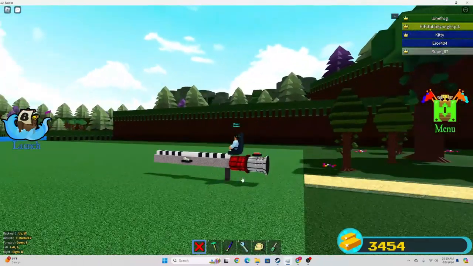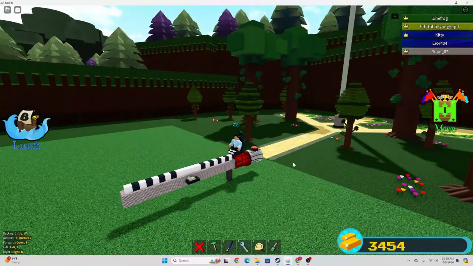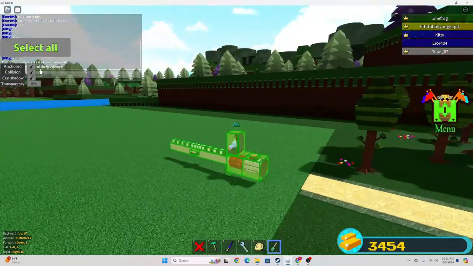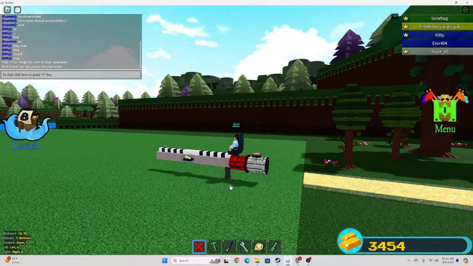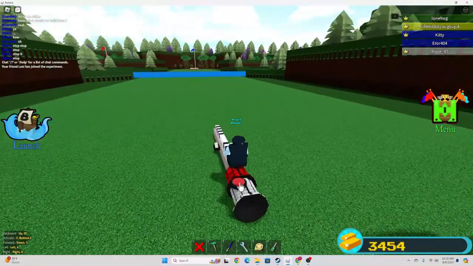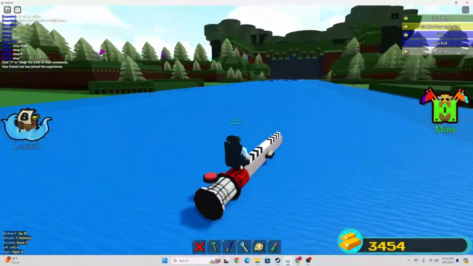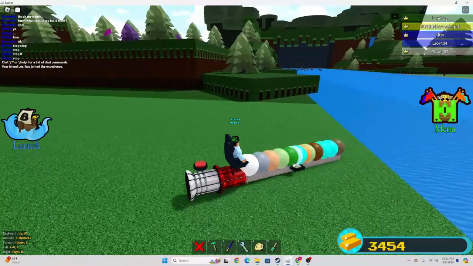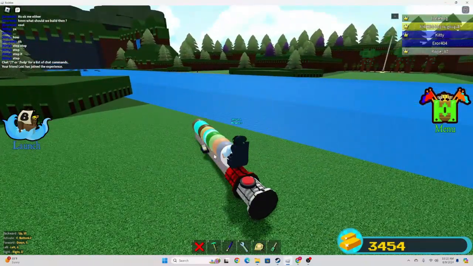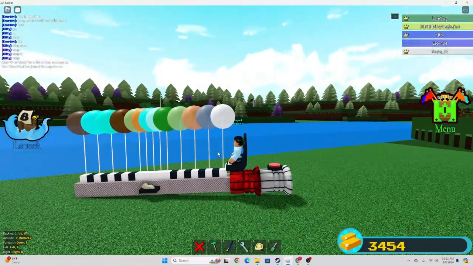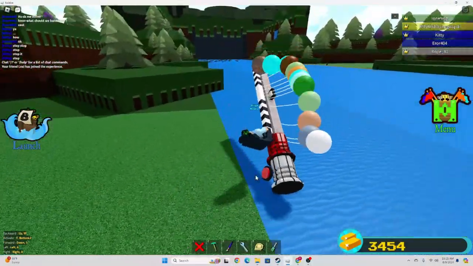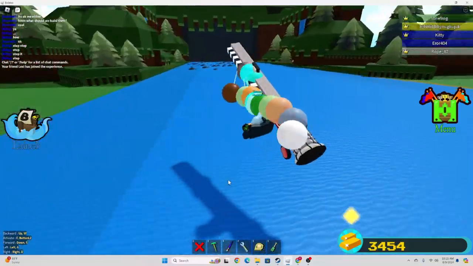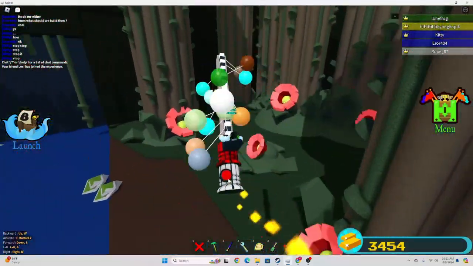Okay, here we go. Oh, you're going to want to unanchor it. Just like that. And then you're going to delete this. And then you can test it out. It works pretty well. So you want to press the balloon button if you want to lift off. Just like this. And then you press this. Oh, you have to hold it down. And you'll be flying in the air.